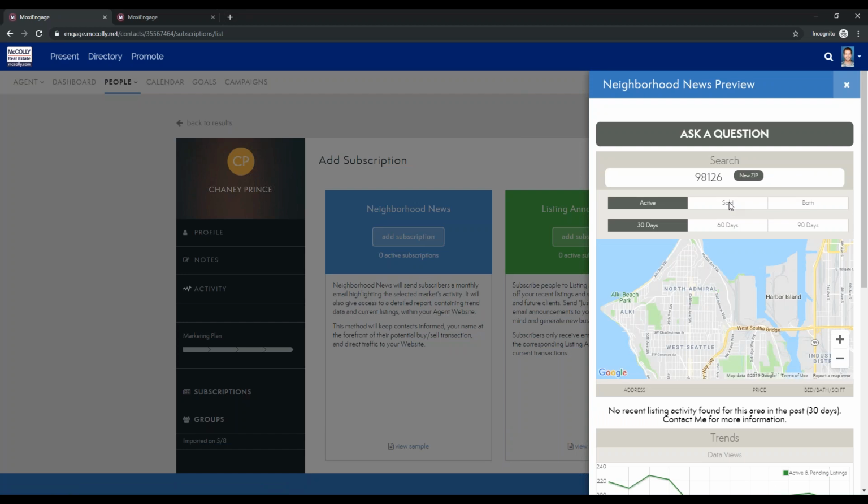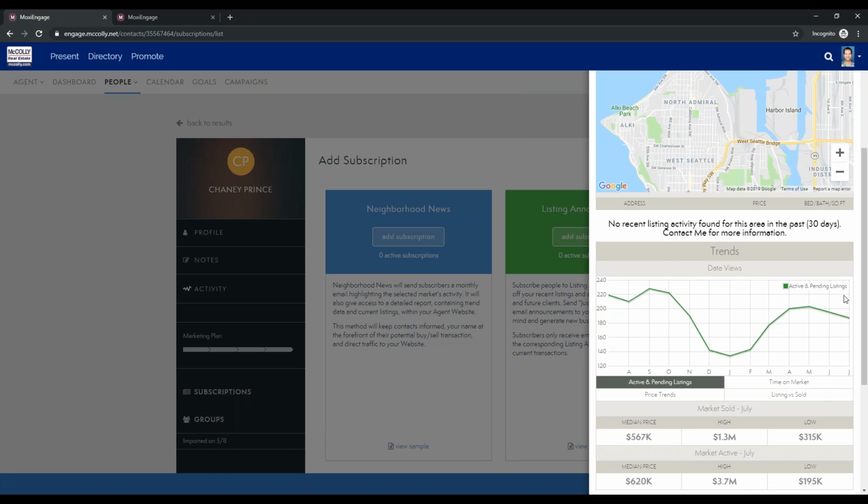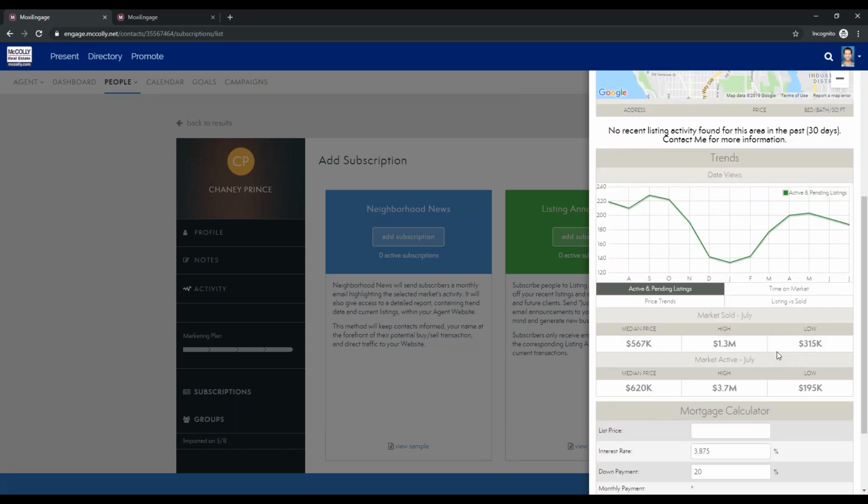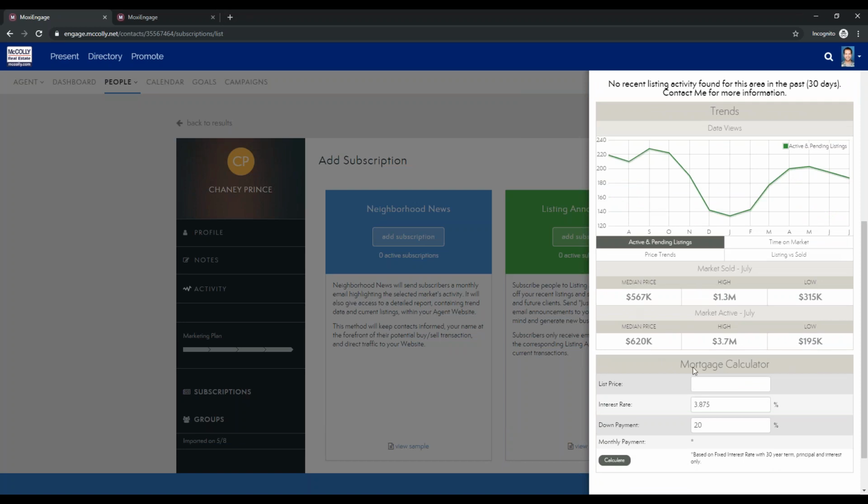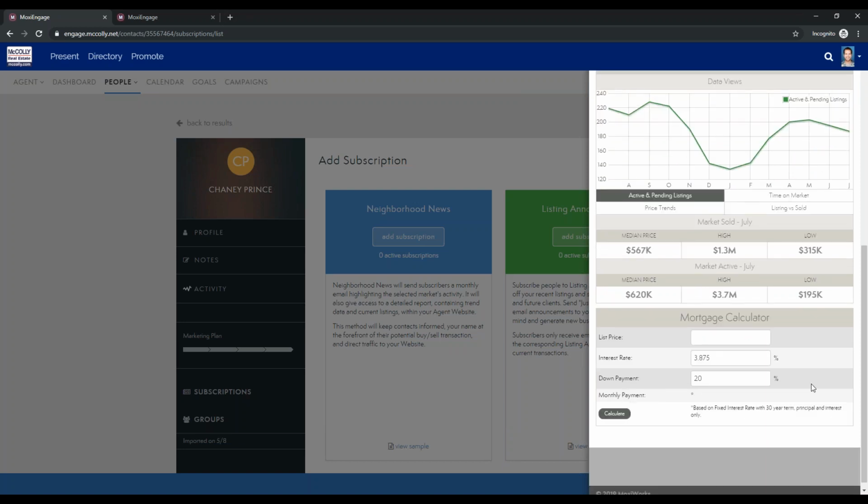Perfect. Well, looks like we don't have anything for that one either. But so you can see here what the neighborhood news widget is going to look like. You can see active, solds, and both for 30, 60, and 90 days. As you scroll down, we have some great trends information as well. We have some market information as well as a mortgage calculator. So it's a really great tool, extremely interactive.